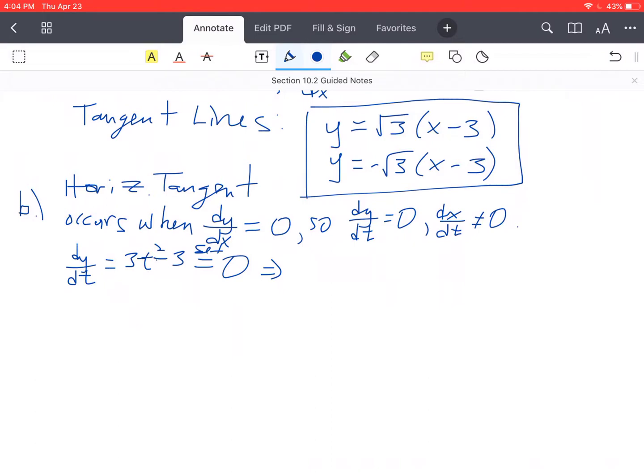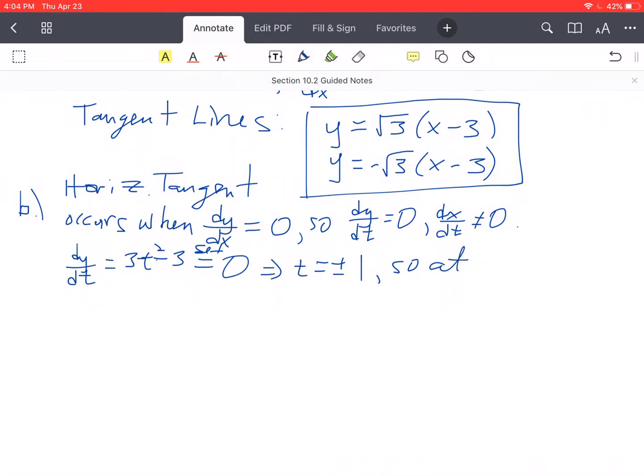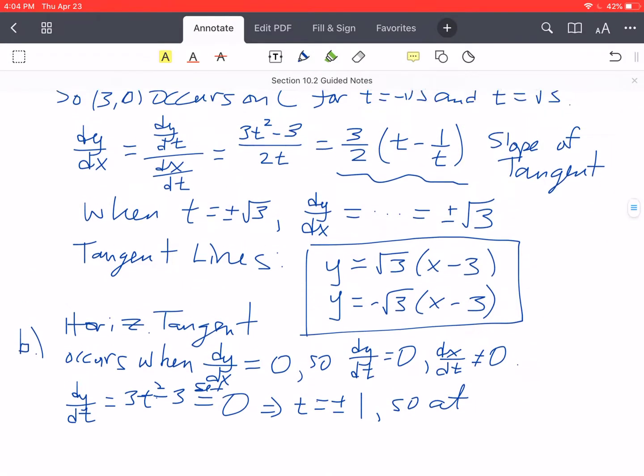Factor out and divide out the 3, that gives you t squared equals 1, which gives us t equals plus or minus 1.